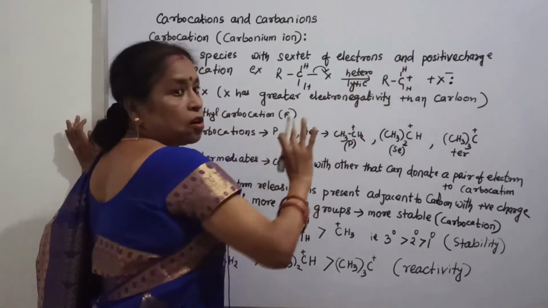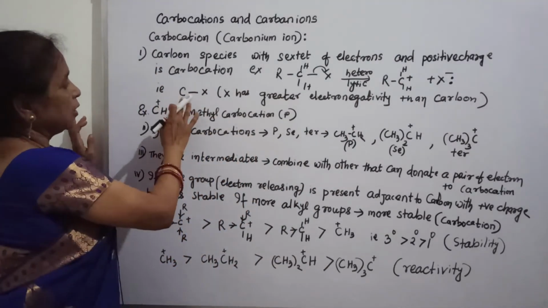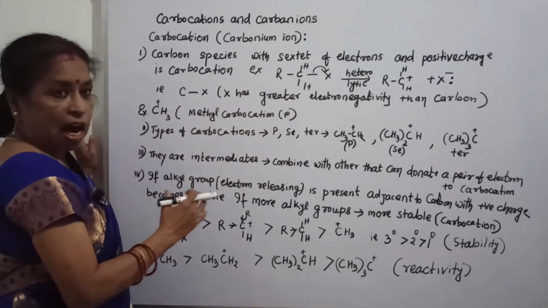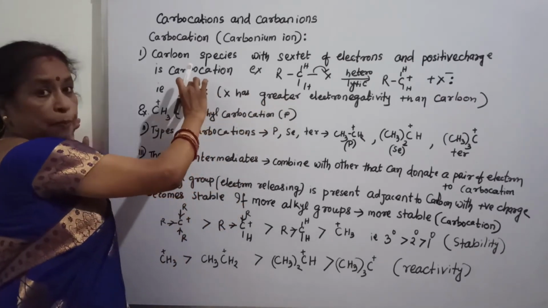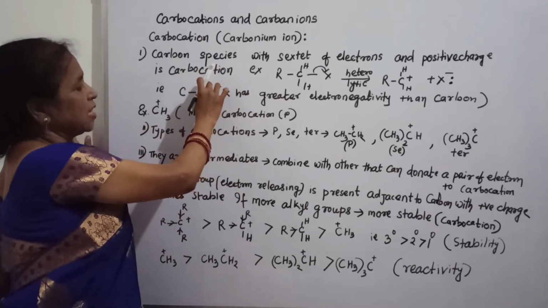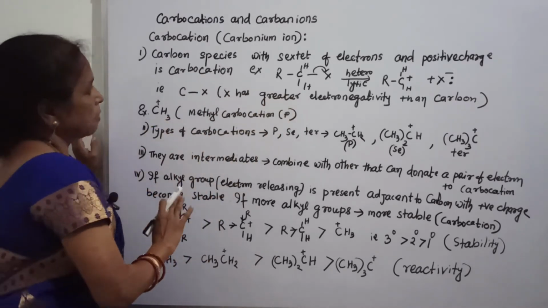This part is called the carbonium ion, or carbocation. X has greater electronegativity than carbon, that is why the pair of electrons moves towards the halogen X, giving C plus and X minus.